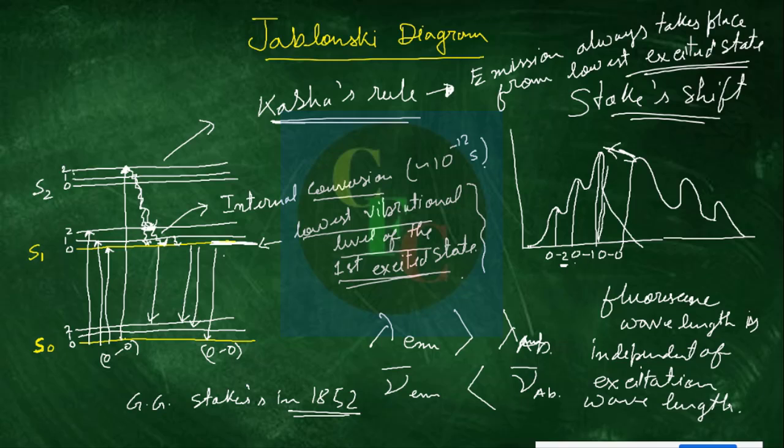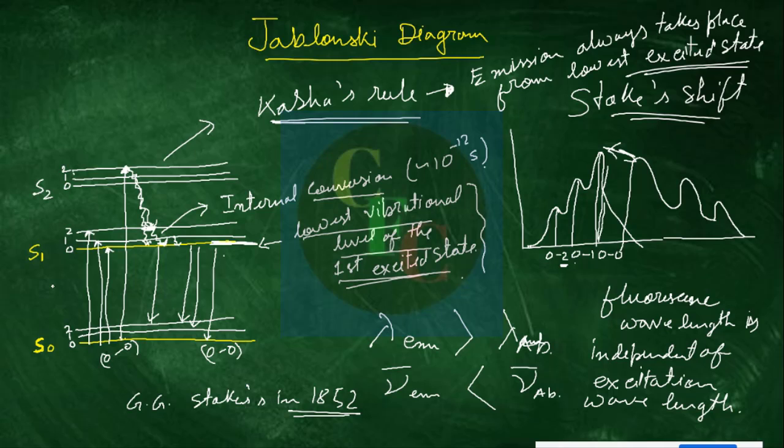Whatever wavelength you excite, of course it should be greater than the energy difference of S0 and S1, the emission will always take place from the first vibrational level, and as such it will be independent of the excitation wavelength and will appear at that particular wavelength only.